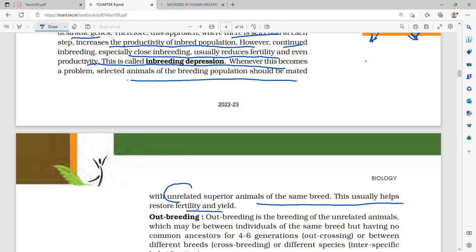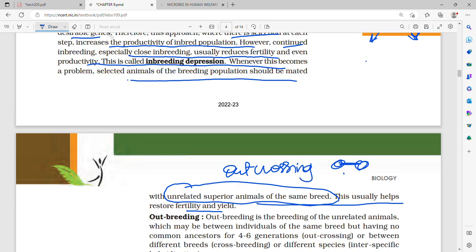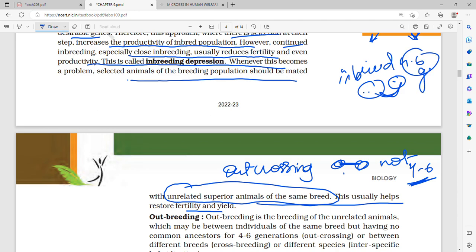What is the meaning of unrelated superior animals of the same breed? It means outcrossing, which we are going to learn further. That is the mating between two individuals of the same breed, but not having any common ancestors for 4 to 6 generations. Inbreeding, above, was breeding between two individuals of the same breed that have common ancestors for 4 to 6 generations, whereas in this case they will not have any common ancestors for 4 to 6 generations.